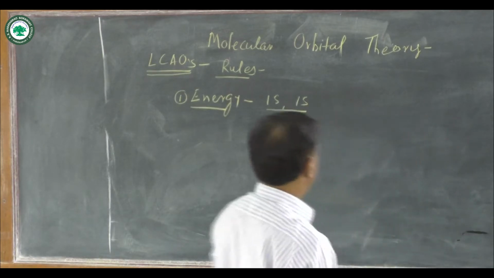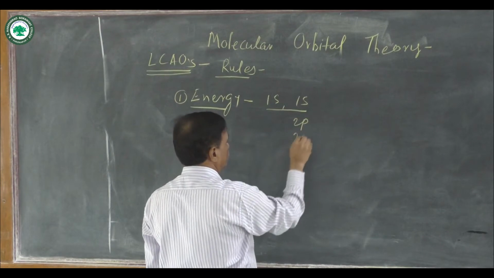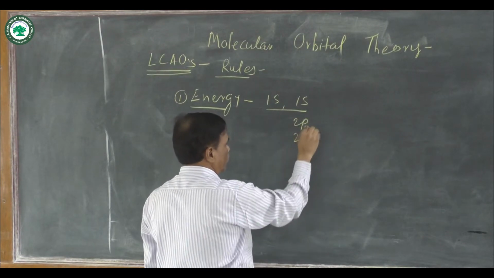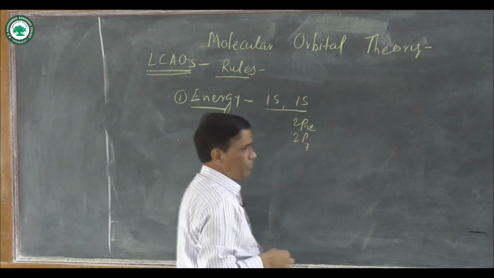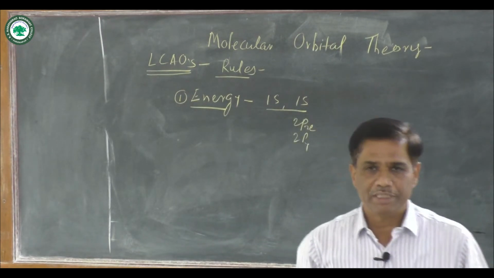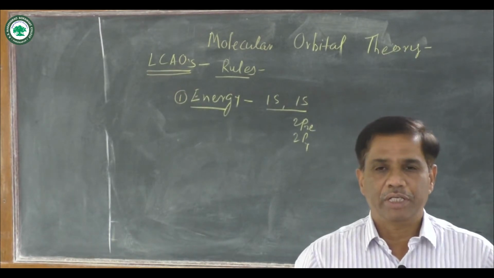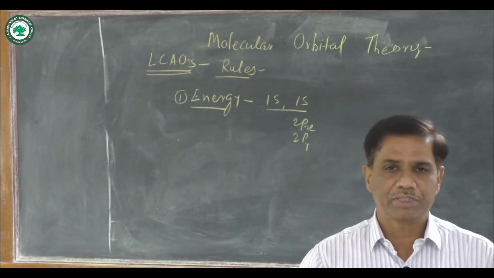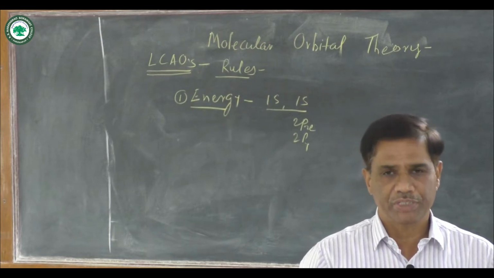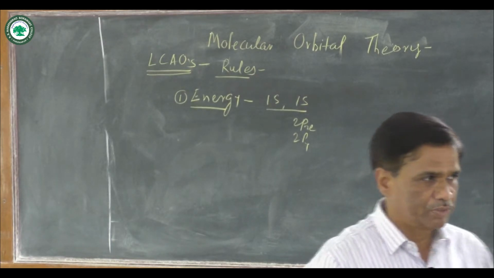But overlapping of 1s orbital with 2p, or 2px and 2py etc. is not possible. The reason is that in homonuclear diatomic molecules, the energy difference between 1s and 2p is great. Therefore, overlapping is not possible.